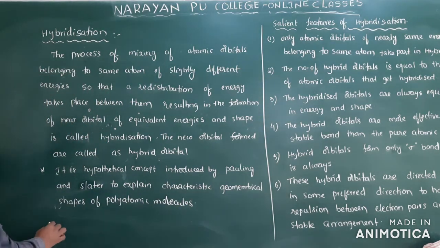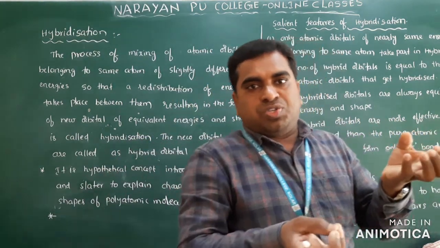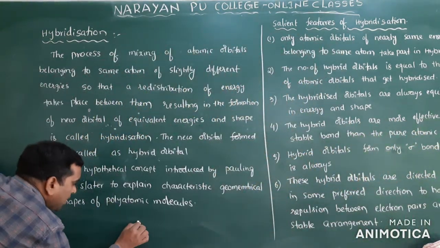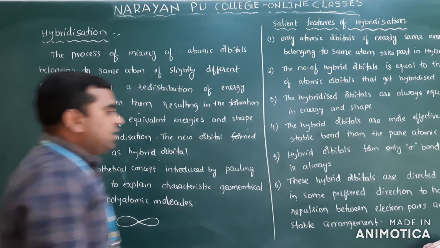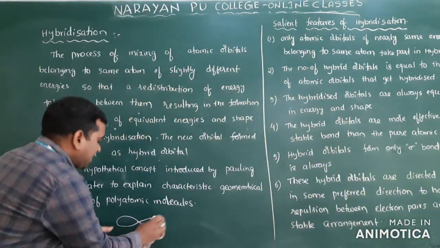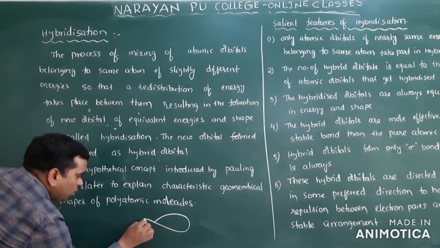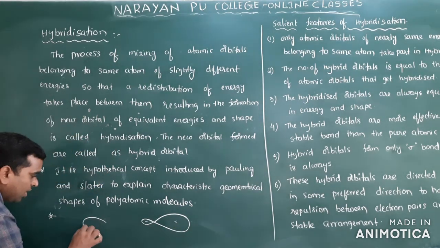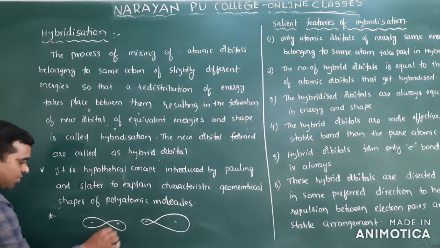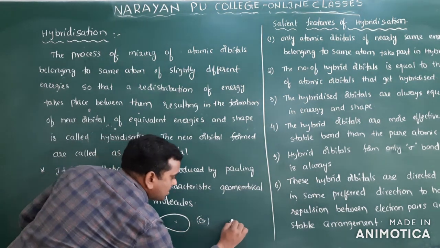And very important here is the representation of hybrid orbitals. It is like a p orbital, but one lobe is reduced. Clear? How do we write a p orbital? It has two equal lobes, one minus and another plus. But for the hybrid orbital, we represent it with one big lobe and another very small lobe. This is minus and this is plus. That is the representation.